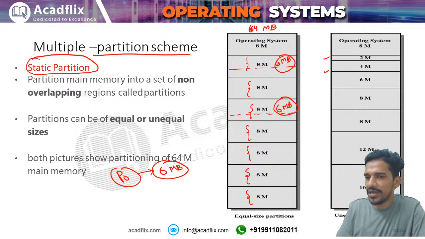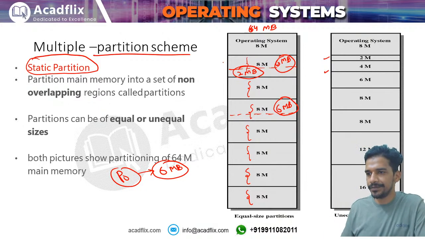So this complete partition will be given to this process. This process will use only 6 megabytes out of the 8 megabytes. The remaining 2 megabytes is called internal fragmentation. When we have wastage inside a partition, that is called internal fragmentation.